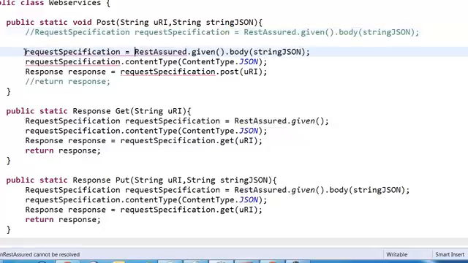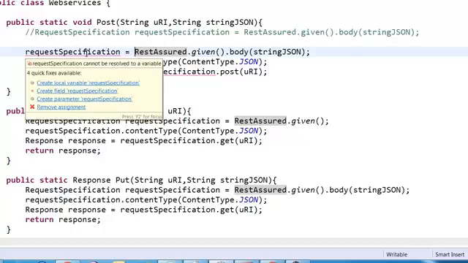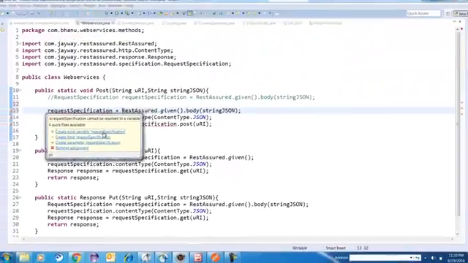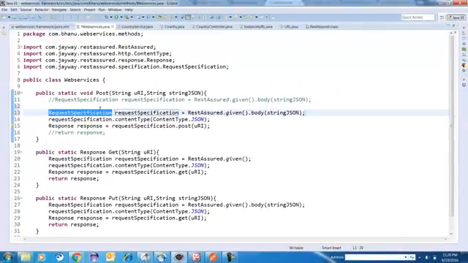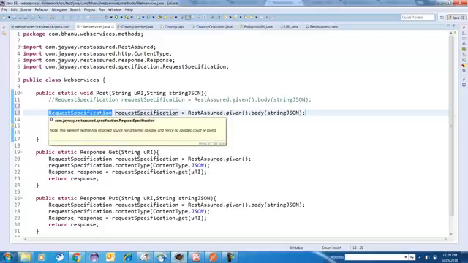Normally what we do in Java, we make a variable, because whenever we call any method in Java, it returns some data, which we can store in a variable. Now just place the mouse over it, click on create local variable. See, request specifications is getting created. So now I got my request specifications, right?